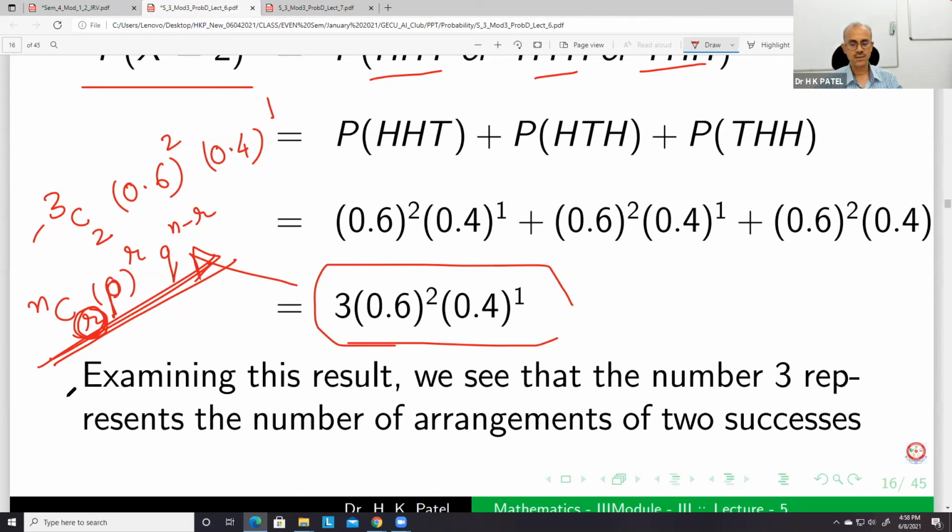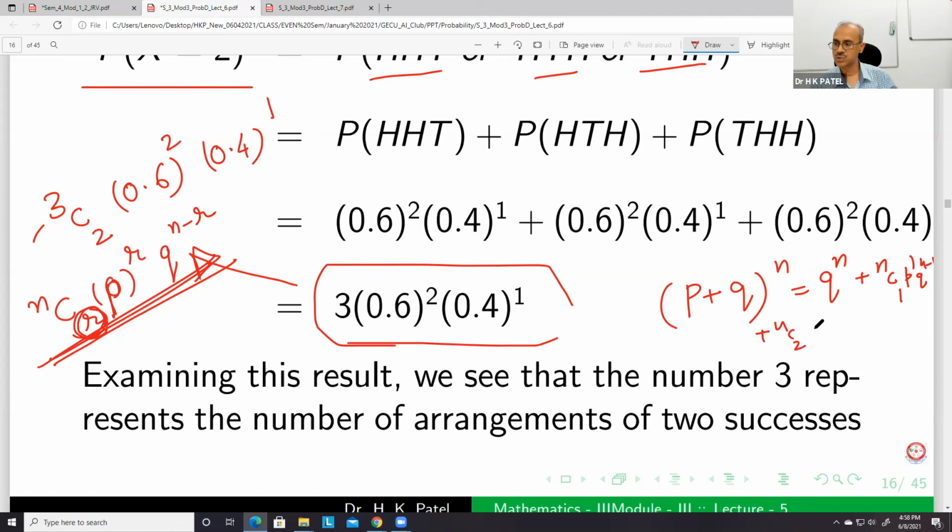And you know that this is nothing but the binomial coefficient. If you expand (P plus Q) to the power N, it goes like this: Q to the power N, or you can start with P to the power N, doesn't matter. Then next will be P to the power N minus 1 times Q, and then some binomial coefficients come, NC1. So NC1, P to the power 1, Q to the power N minus 1.